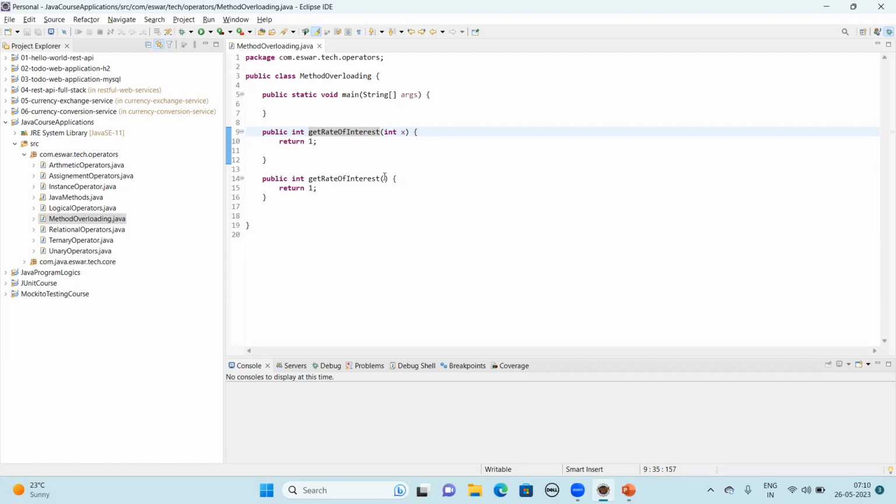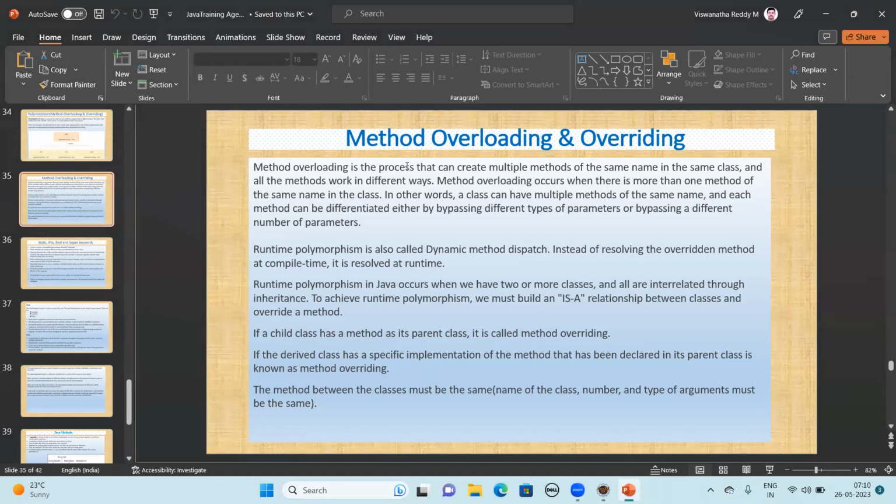Again, you declare the same method and update it. Now I'm taking a string. But you always have to return integer values, no matter what argument you are taking here. You don't expect to return the string. It should be differentiated by the parameters, not only the number of parameters, it can be differentiated with the data types also. This is what method overloading is about.